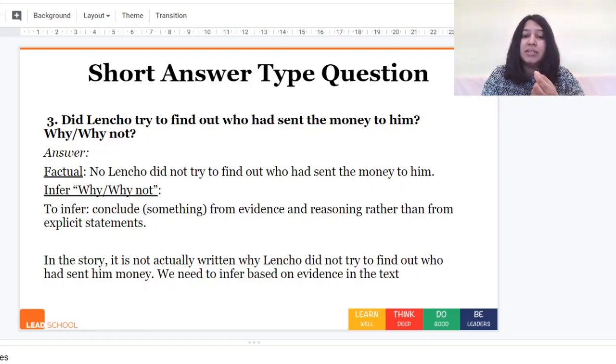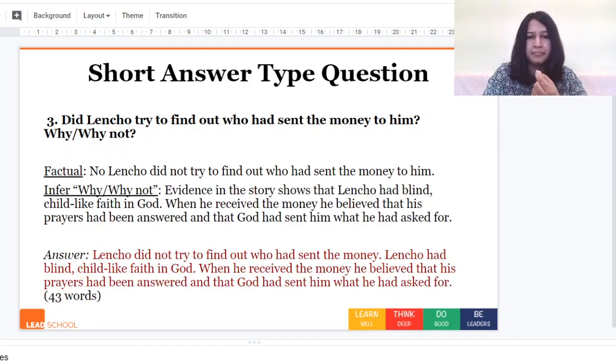So in the story, it is not actually written why Lencho did not try to find out who had sent him money. We need to infer based on evidence in the text. So if we look at the inference, it is evidence in the story. We'll see here, evidence in the story shows that Lencho had blind, childlike faith in God. When he received the money, he believed that his prayers had been answered and that God had sent him what he had asked for. So the first question's answer is here, no, Lencho did not.